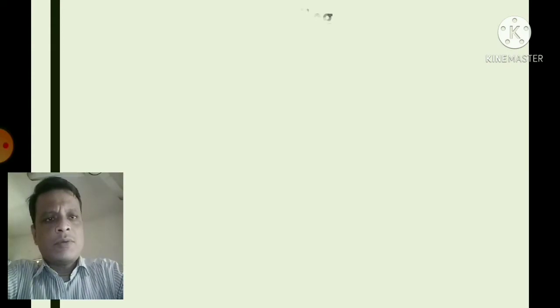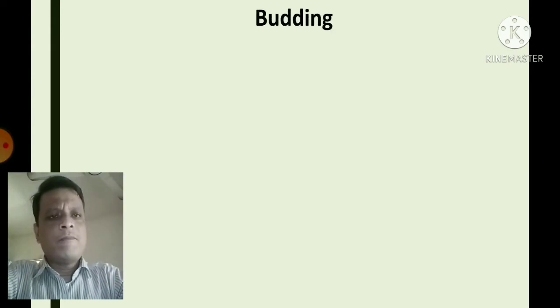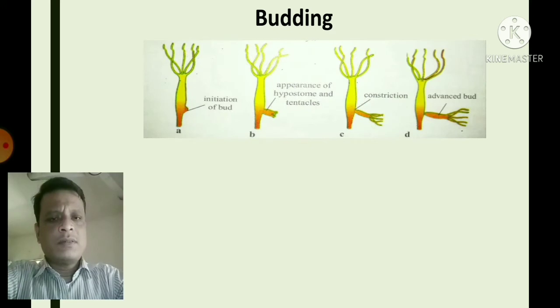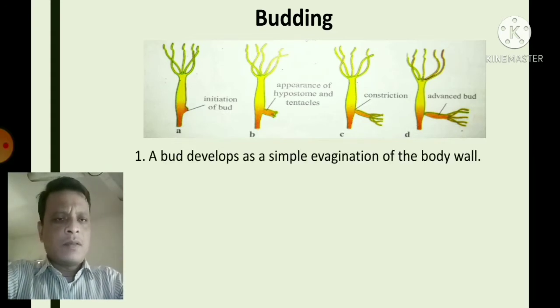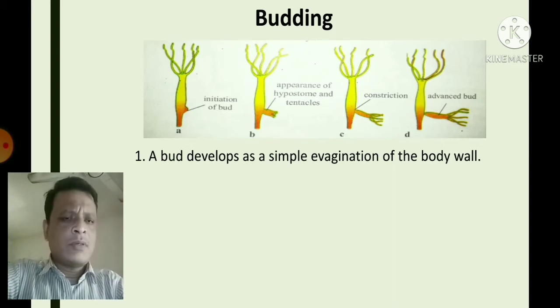Now let's discuss asexual reproduction, that is, budding. Budding is a process which normally takes place during the summer season, when plenty of food is available. At this time Hydra reproduce by the budding process. This is the usual mode of reproduction of Hydra. The budding process is completed in several successive steps. I would like to discuss the steps here one by one.